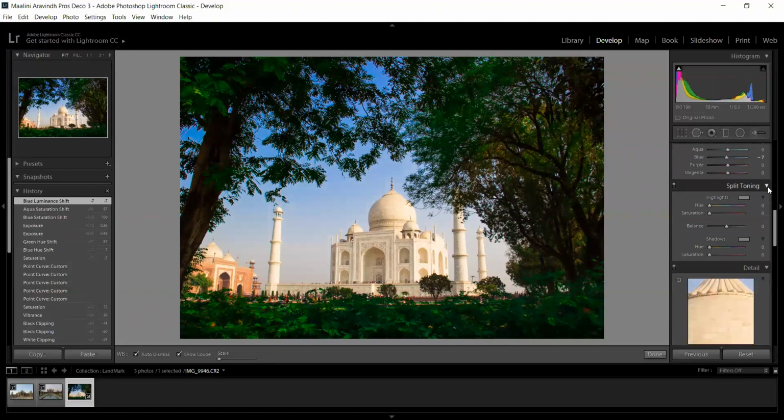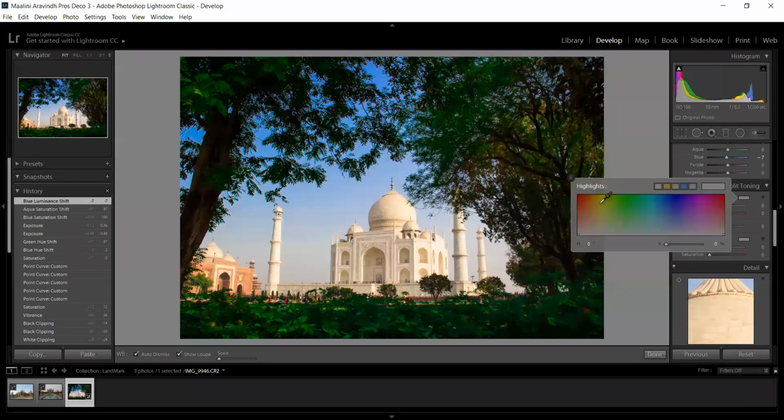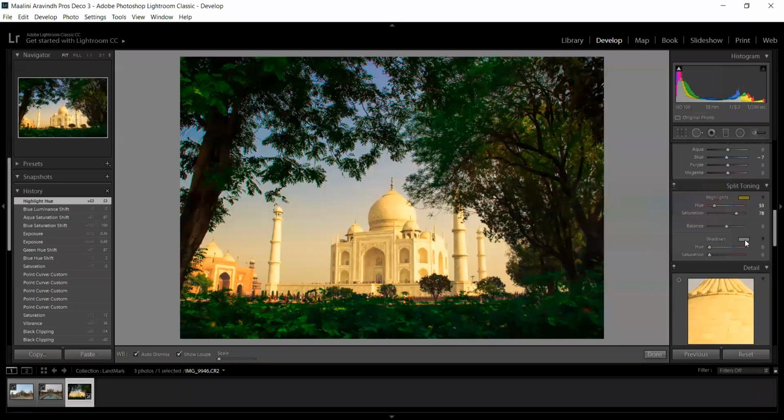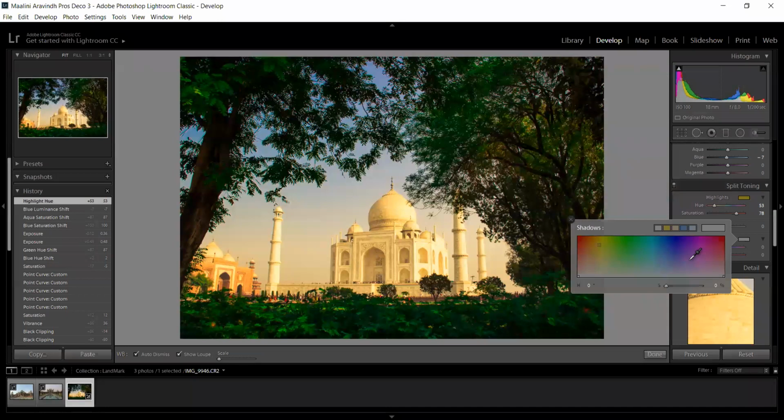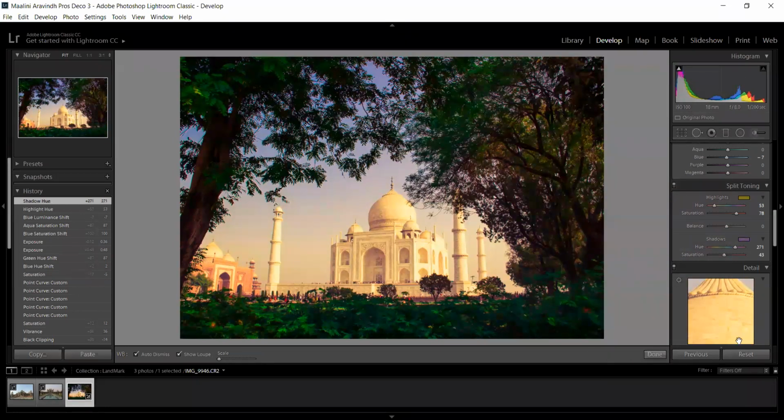The next thing is split toning. Split toning is used for grading the image. Like you guys know, it is easy to color grade an image in Lightroom. So here you can choose the highlight color. If I want something like a yellow to be the highlight, okay, I can choose it. And for shadows, I can choose something like a purple color, and it will help to color grade an image.